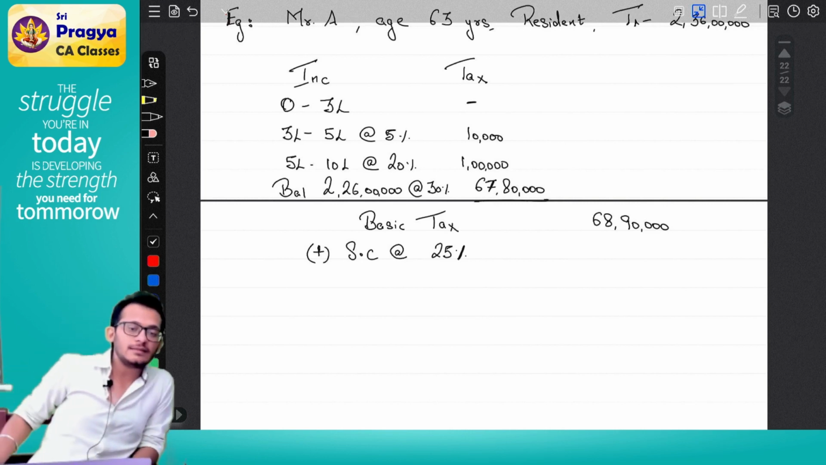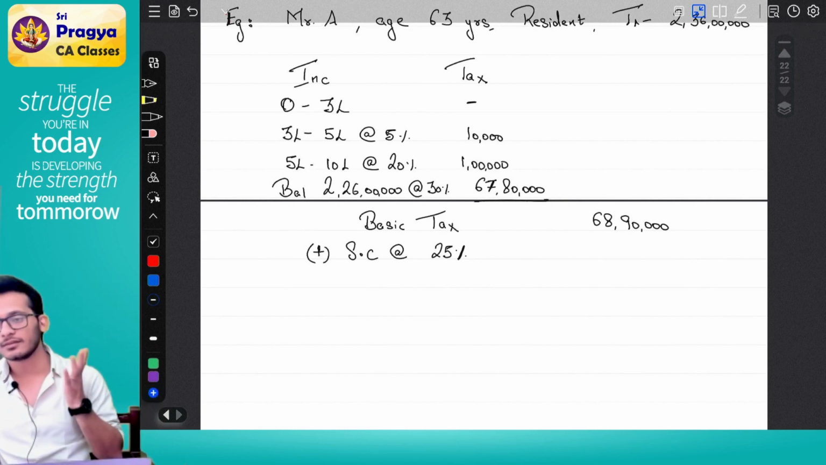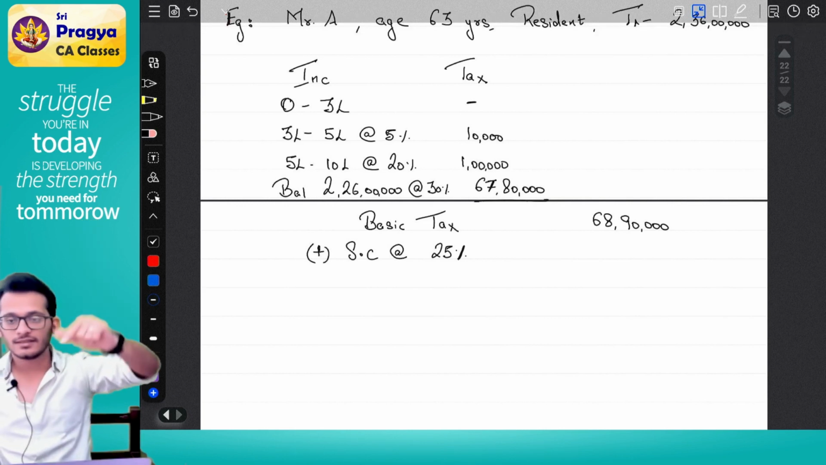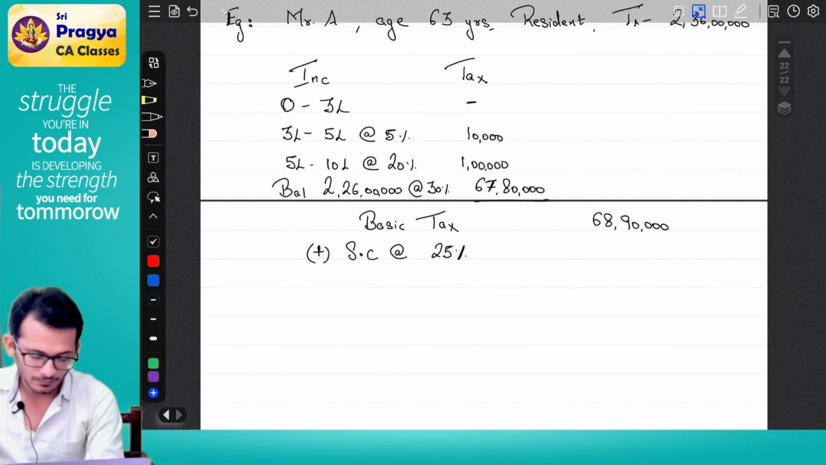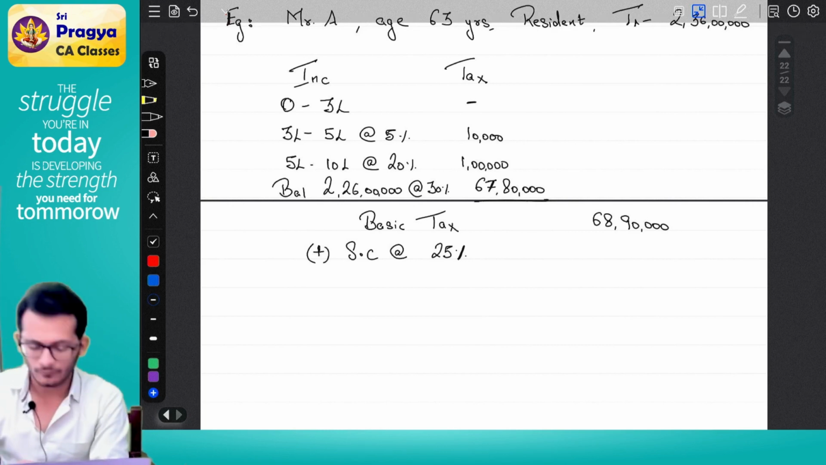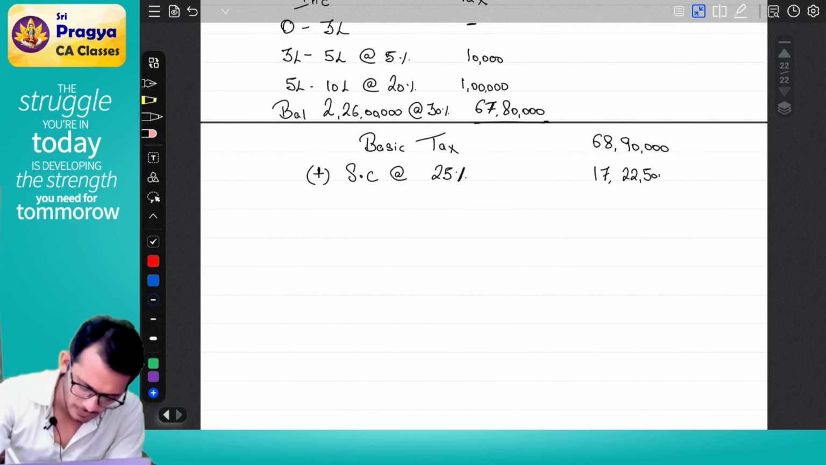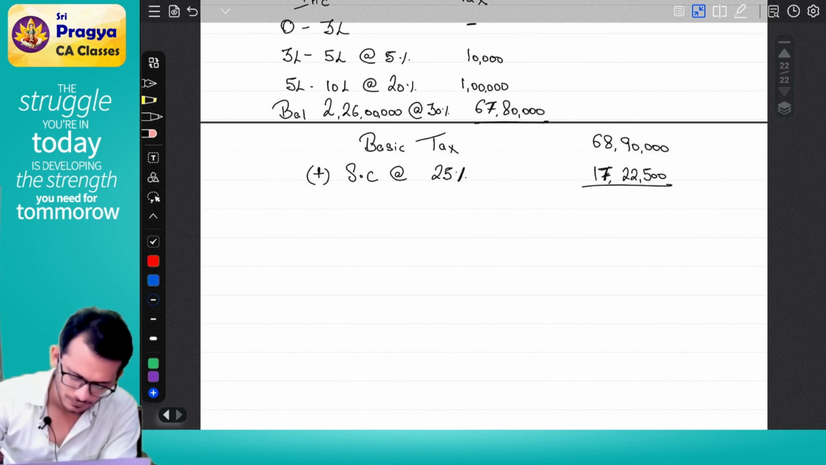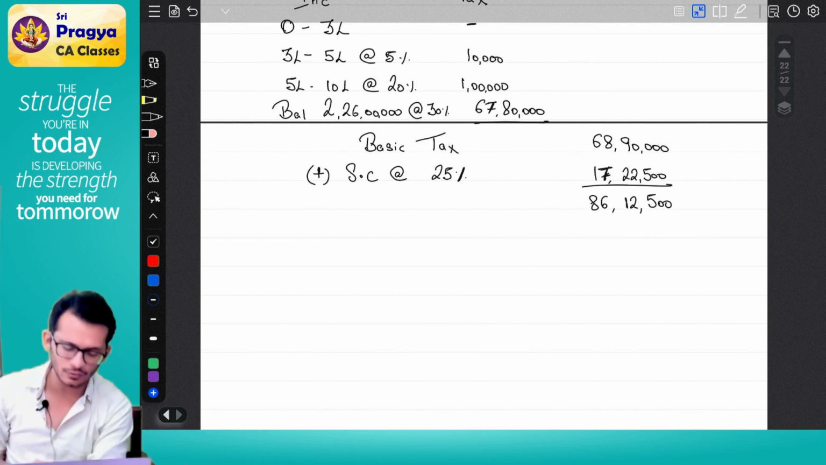Please understand, surcharge is a flat figure. Surcharge is not a slab figure. Tax is a slab figure. Surcharge is a flat figure. So I will directly do 25%. That is 17 lakh 22,500 in total, making 86 lakh 12,500.